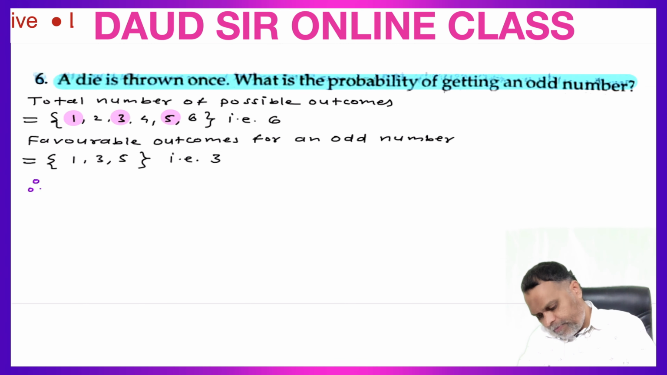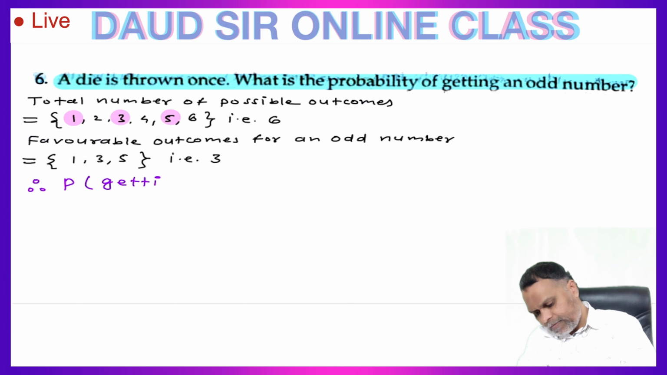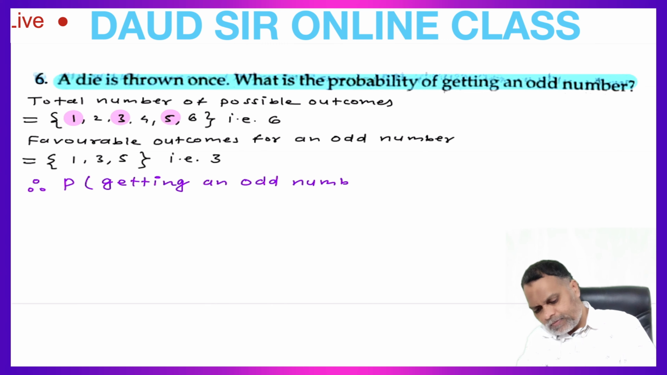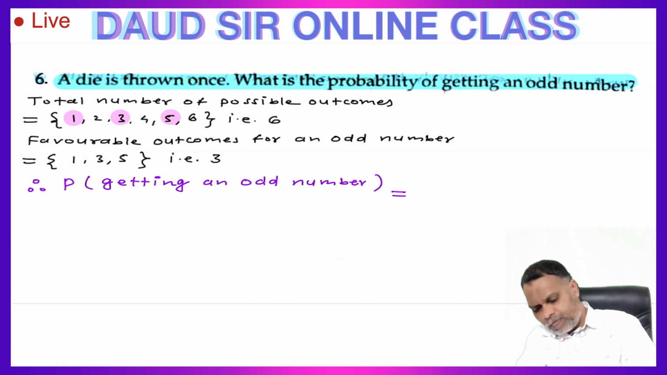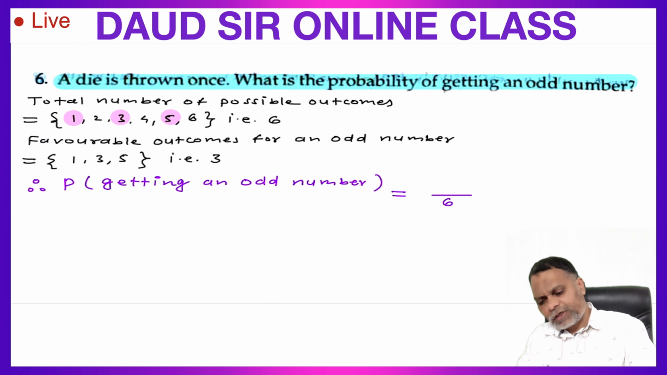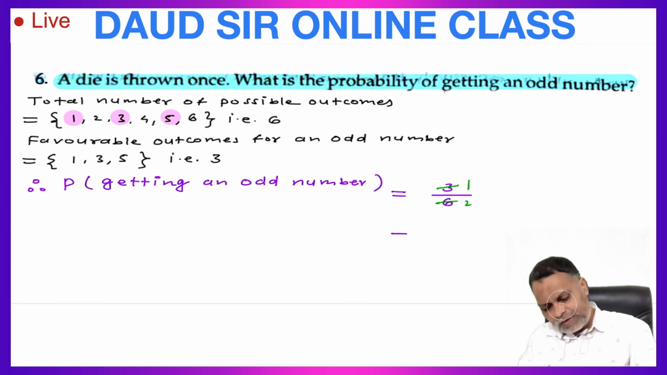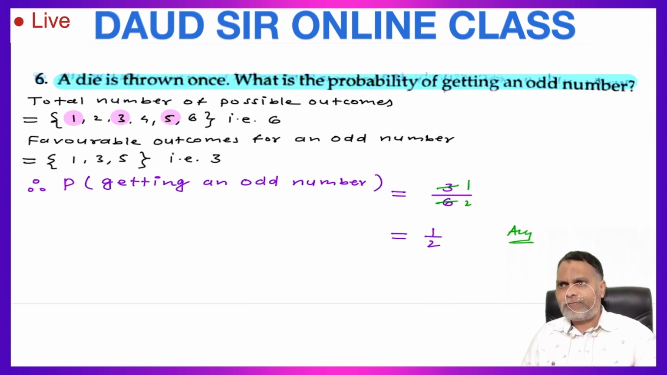Therefore, probability of getting an odd number is equal to total number of possible outcomes 6, favorable outcomes for odd number 3. 3 upon 6, that is 3 1s are 3, 3 2s are 6, which is equal to 1 upon 2. This 1 upon 2 is the required probability of getting an odd number.